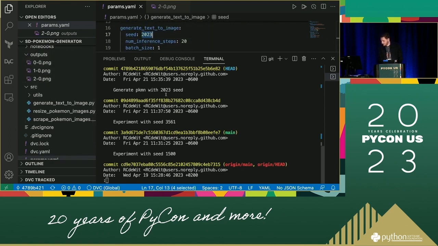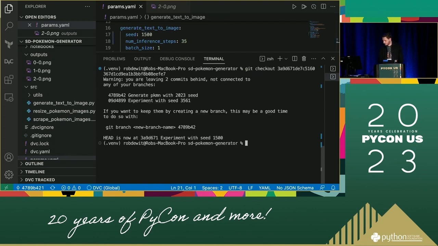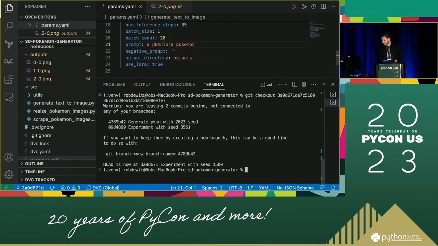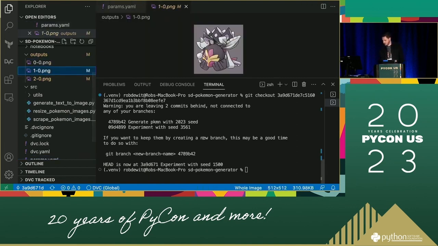here. Now, if we go back to one of the experiments that I ran earlier, so for example, the seed with, let's take this one, seed 1500. So quit, and then git checkout, and our hash. Then we can see that params.yaml has been updated, and we now have the seed from the previous experiment. Now, as you'll see, the outputs still haven't changed. And that's because those are tracked by DVC, so we also need to run DVC checkout.